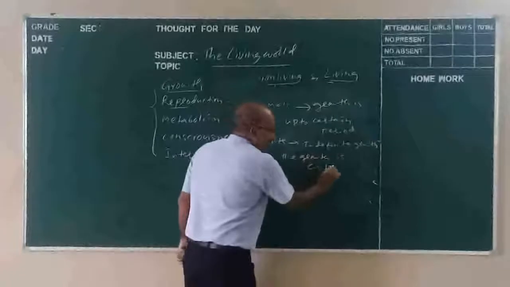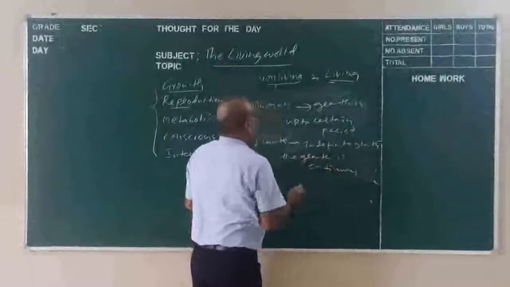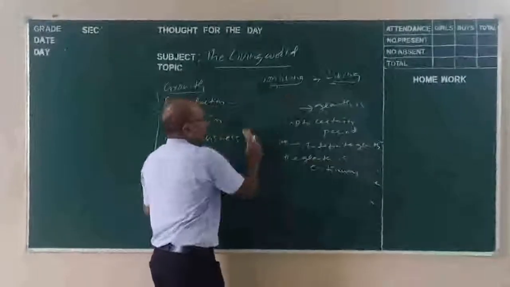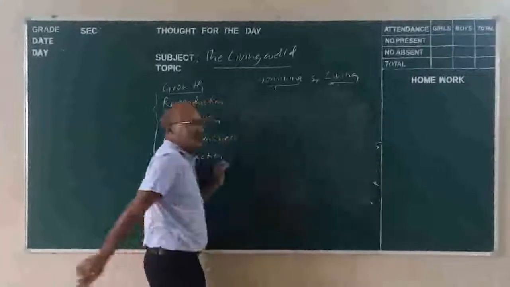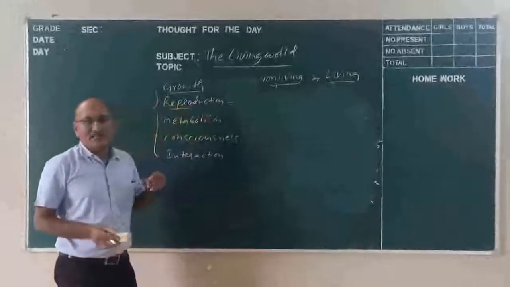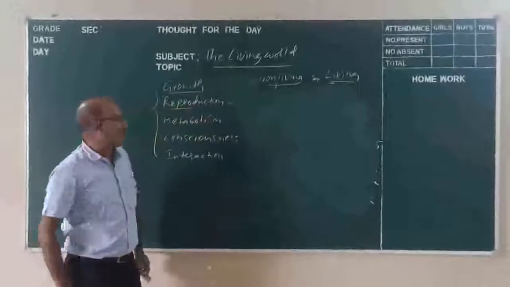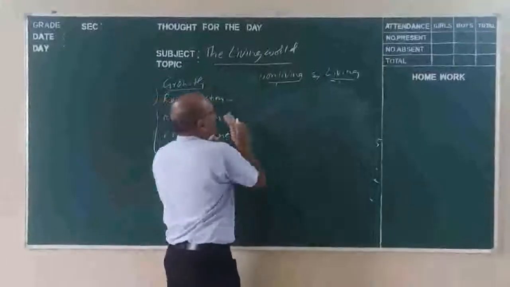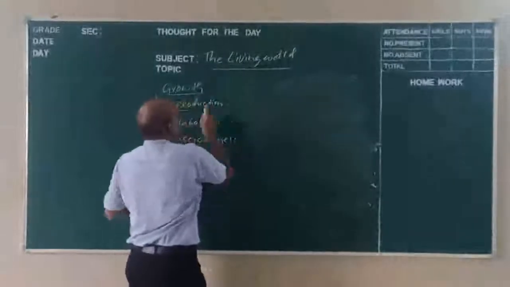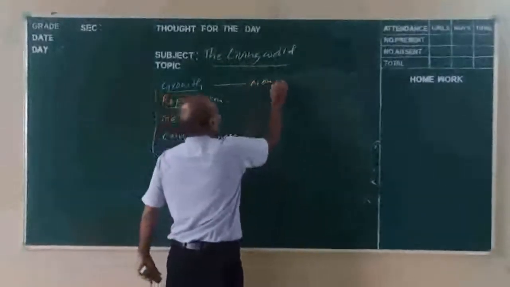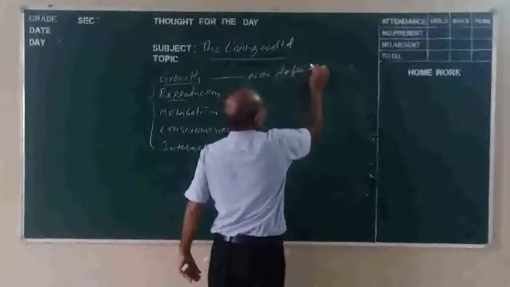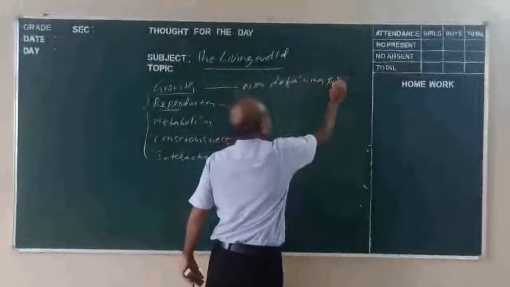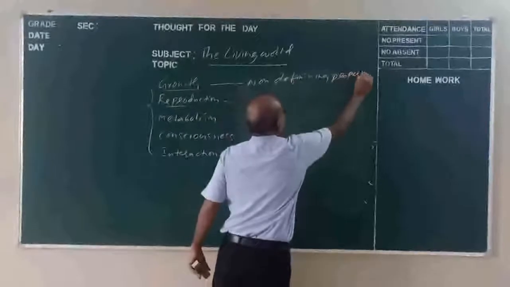So we can say that non-living objects and living organisms both show growth. That's why we can say growth is not a defining property. It is a non-defining property.